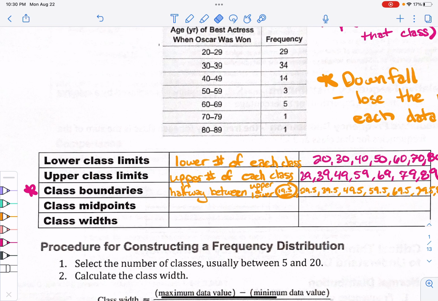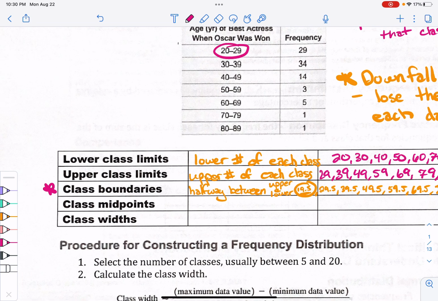Now, class midpoints is just the midpoint of each class. So what is exactly in the middle of 20 to 29? Finding the midpoint is like finding the average. So midpoint equals average: you can take 20 plus 29 and divide by 2, and that will give you the halfway point.